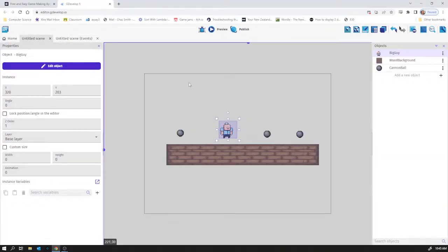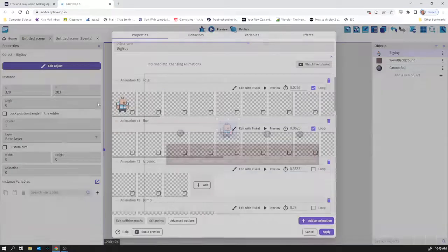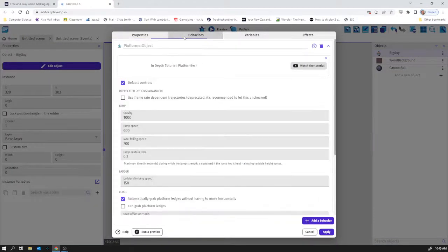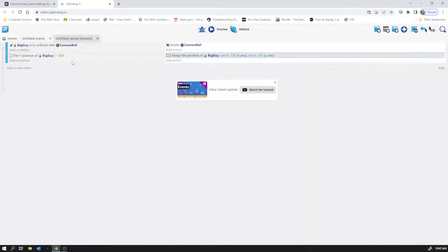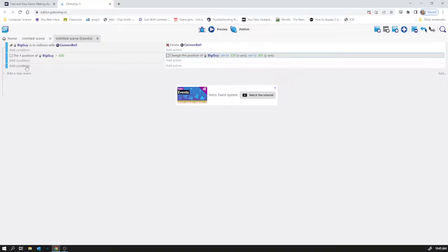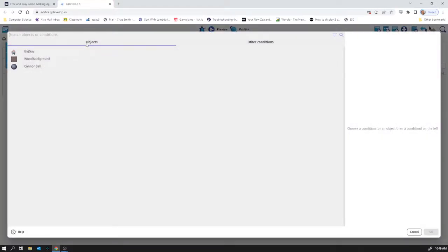So big guy, he's got the behavior of platformer object, his platformer guy, and you'll see it says default controls here. So I'm going to untick default controls and then do my own. So untick default controls, so it's no longer using annoyingly space for jump, but also it's not using left and right to go left and right. And in the event sheet, I'm going to add 3 events. And they're all to do with the keyboard.